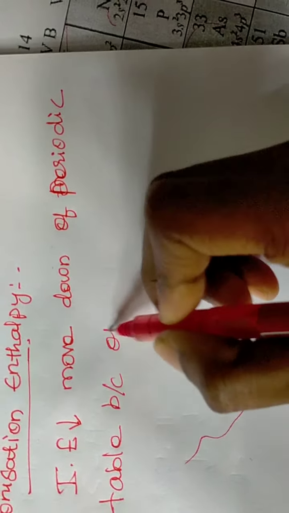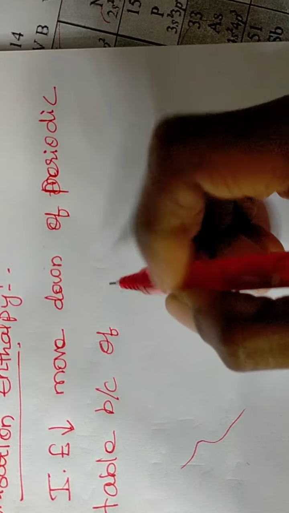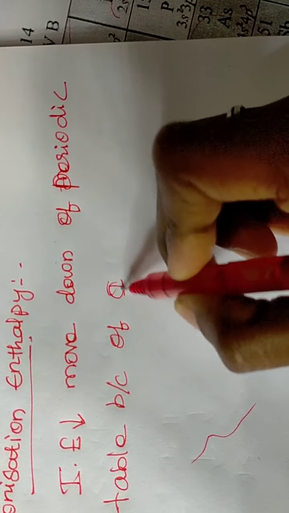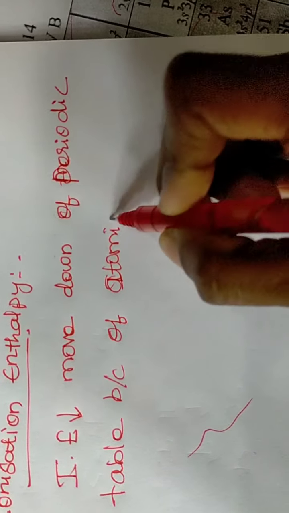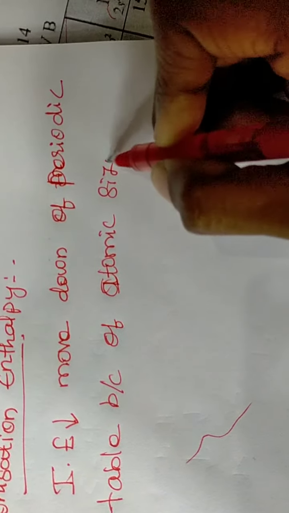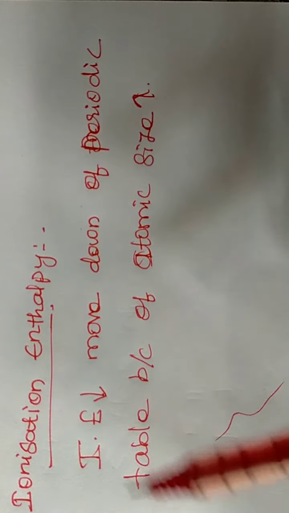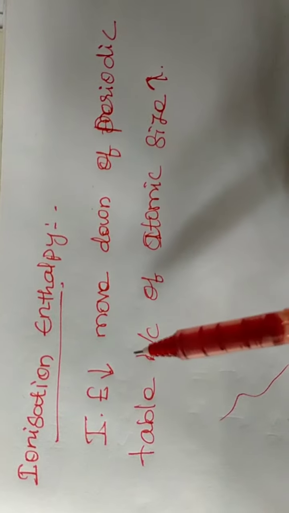The greater the atomic size, the less the ionization enthalpy.